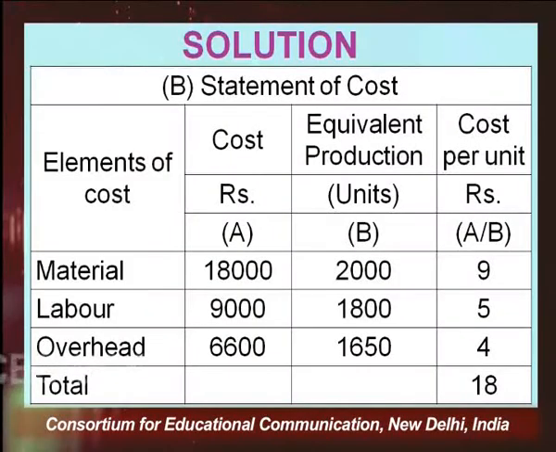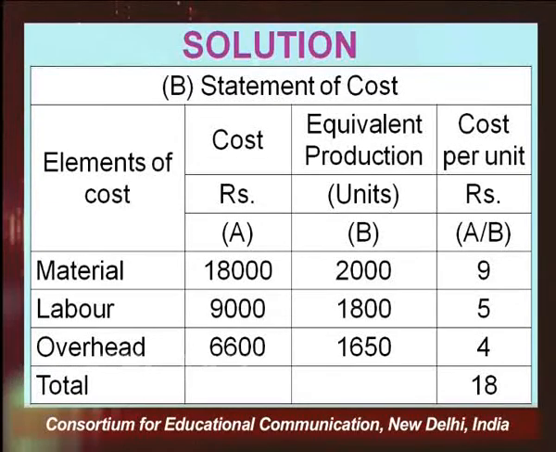So what we have done is, in the first statement we prepared equivalent units, equivalent production for each of the three elements. The second statement which I have prepared is the statement of per unit cost. Basically my objective here is to show you how we prepare the cost per unit, and I will repeat what I have said, that simply the cost divided by equivalent production will give you the cost per unit element wise.